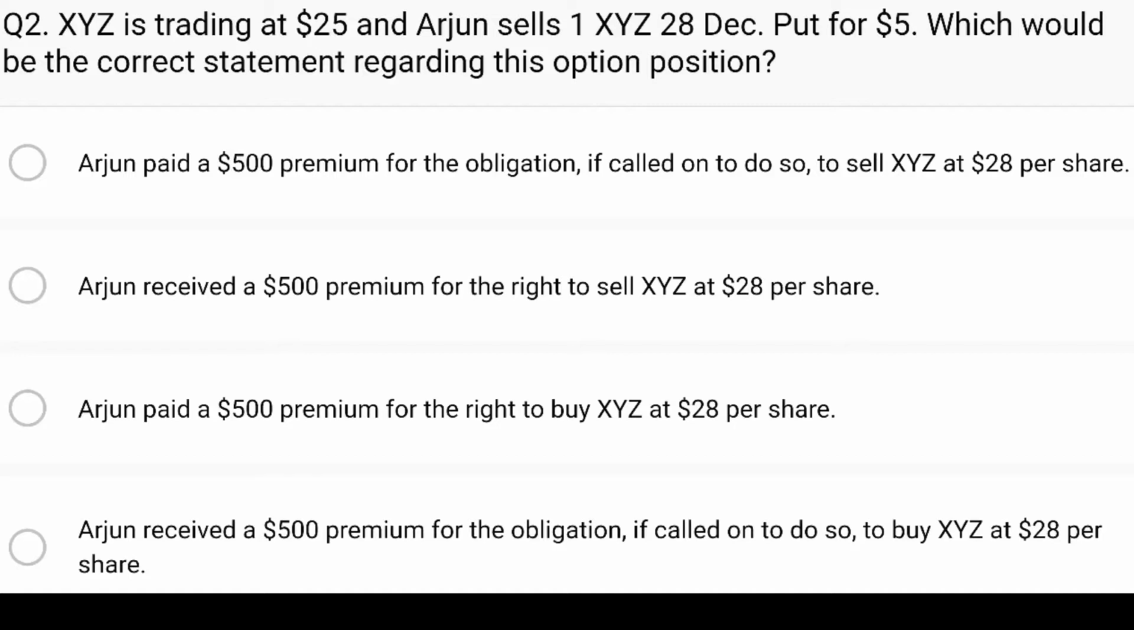Today we are going to discuss derivatives and use the concepts discussed to answer the question before us. The question is, XYZ is trading at $25 and Arjun sells one XYZ 28 December put for $5, which would be the correct statement regarding this option position.